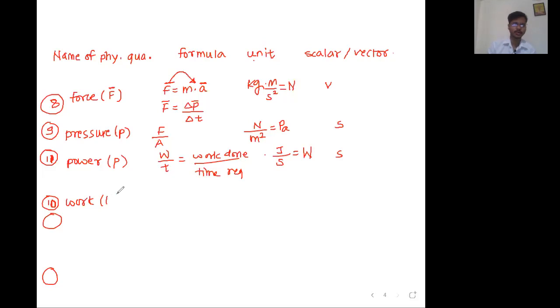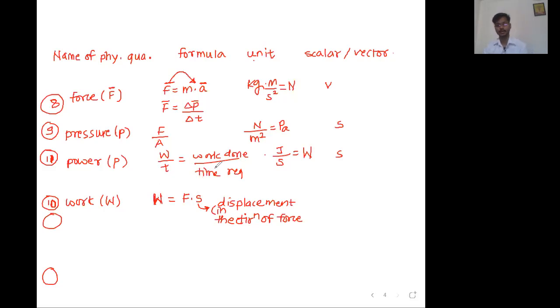Work, W. By definition, work is equal to force multiplied by displacement, and this displacement is in the direction of force. What is this S? This S is displacement in the direction of force. Now we know that force is a vector, displacement is a vector, but still work is a scalar quantity. Why is it so? That we will understand when we learn a chapter called scalar and vector, and then we will come back to this definition once again.